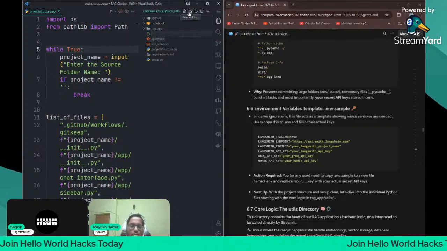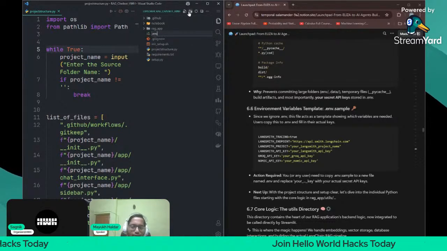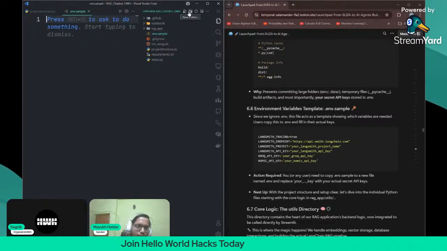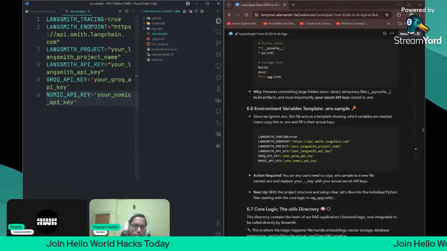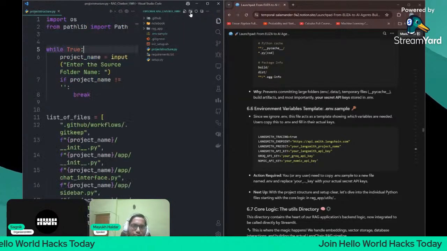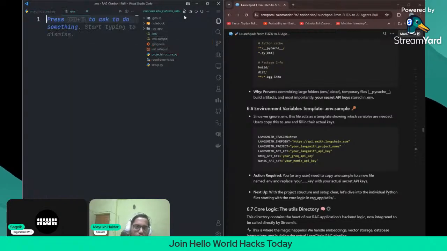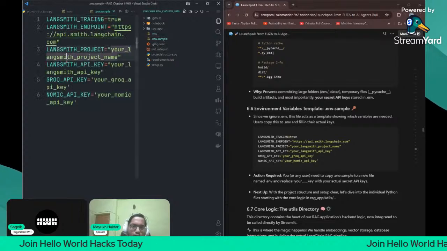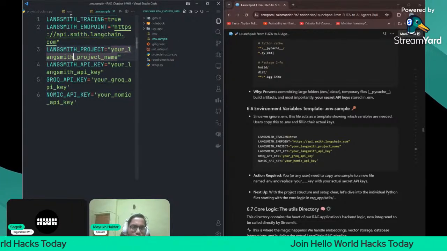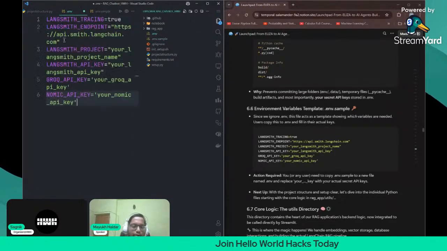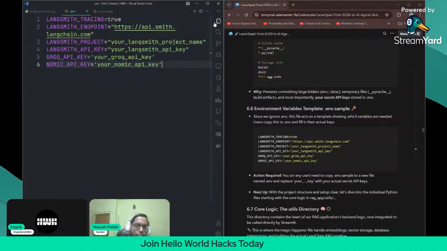I'm creating one .env.sample, but you create .env only. I'm pasting it here, and then I'm creating one .env file also. In here I will paste my original values. You just need to create .env, and then I'm going to tell you what to do with it.